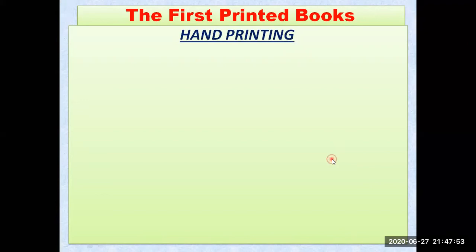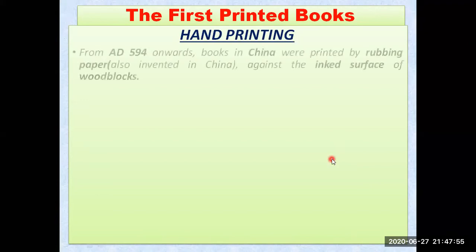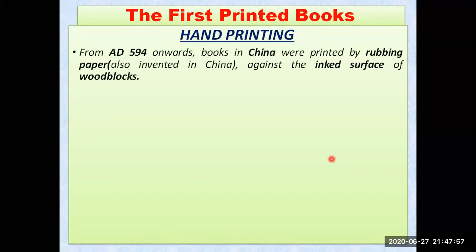Let us start this one. Handwriting. We are going to start from AD 594. So that is after the birth of Jesus Christ, AD 594 onwards. Books in China were printed by rubbing paper. That was also invented in China, on which they were rubbing and getting the printed materials.